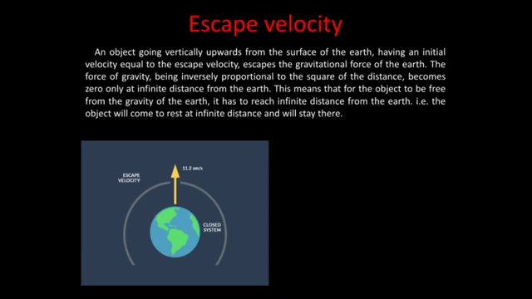This velocity is called escape velocity. For example, if a rocket gains a speed more than the escape velocity, that is 11.2 km per second, then it will overcome the earth's gravitational force and will remain there in the space.